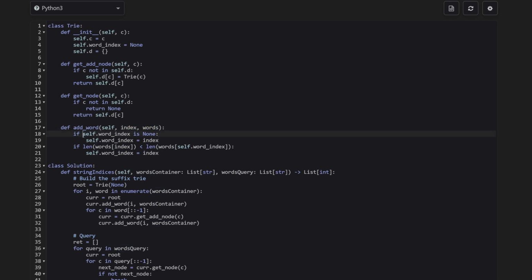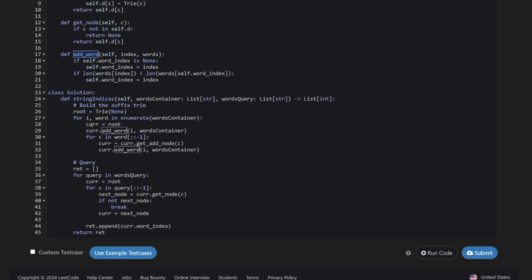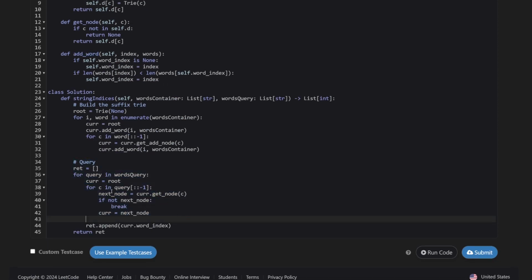If there's no word, then I assign the index, but if there is already a word index, I only assign it if the new word is shorter. So that's how I add the word here. And then during the query step, it is really just a matter of traversing as deep as possible until you break, and then you append the word index.